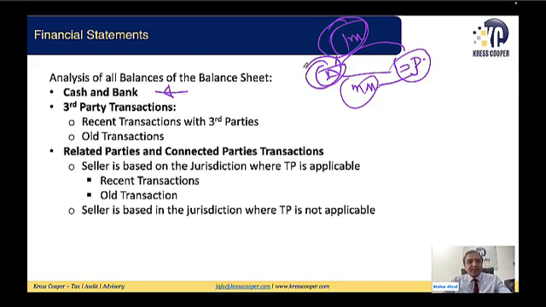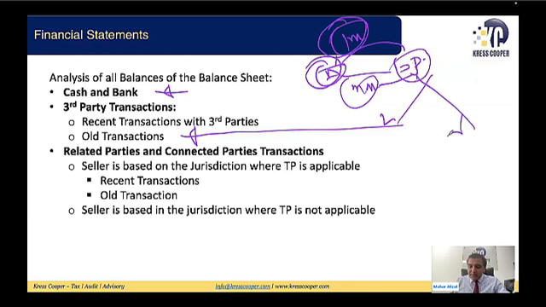Extraordinary events are happening. Second, if we have an old transaction with the related party. The second possibility is the business has a transaction with the related party, and these related party transactions are old transactions. Once these are old transactions with the related party, there are two possibilities.